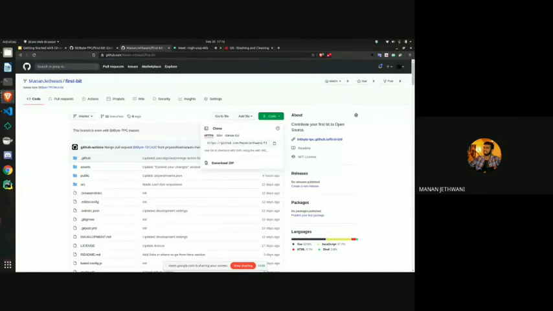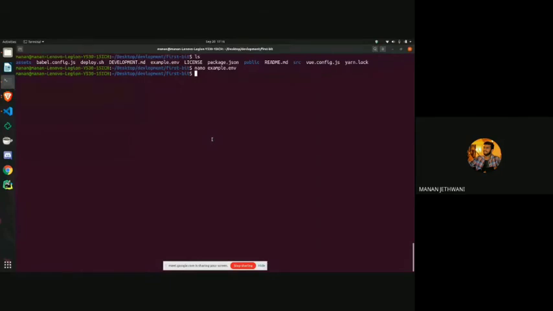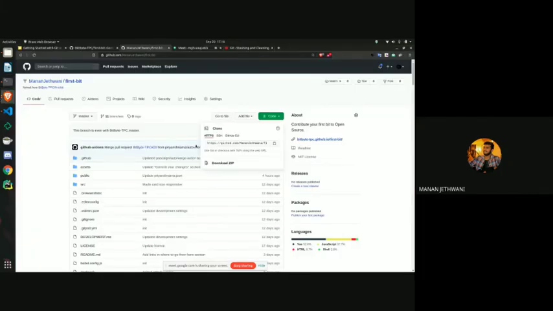So let's just do that first. Just write git clone and just paste the URL that was available under the code here. Don't paste this link, just paste this one. There's just a simple difference here. It has .git at the end, but you should use this one. Then only it will be copied. And when you press enter, this will be cloned.